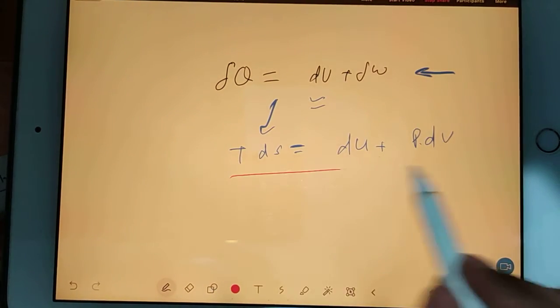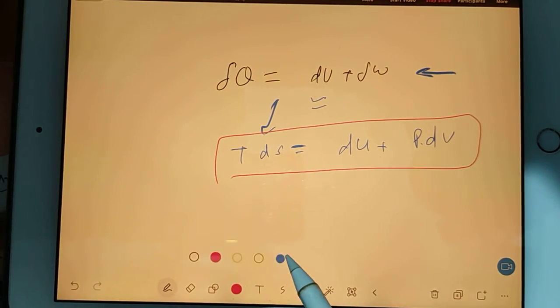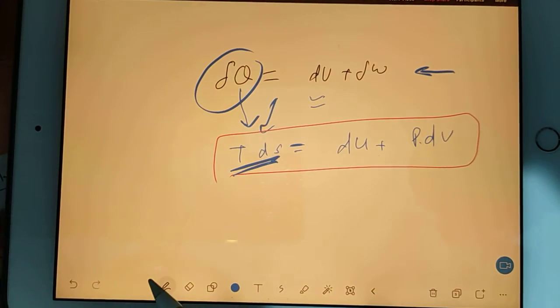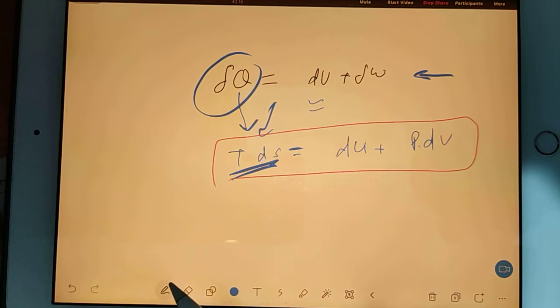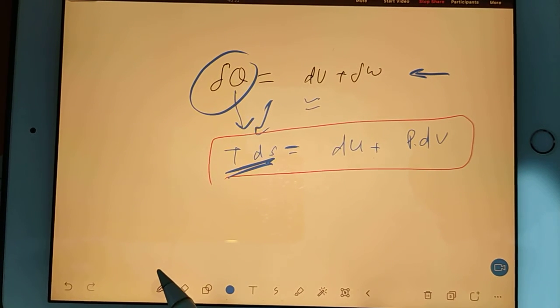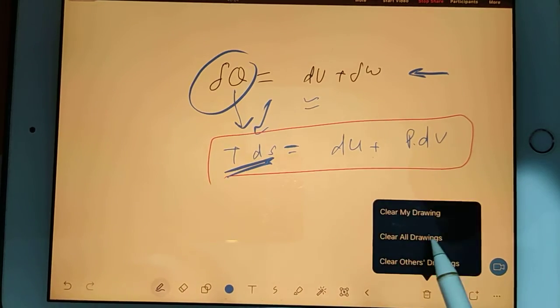So in this formula, I have only replaced the dQ value in terms of entropy change. There are some popular formulas for the entropy change. Those formulas I will give you.